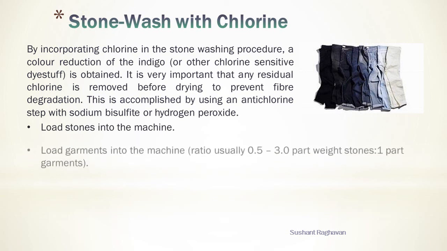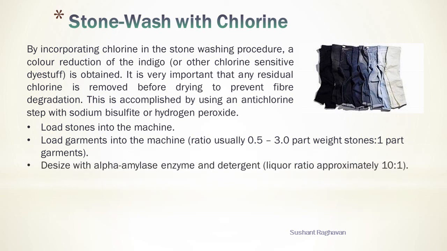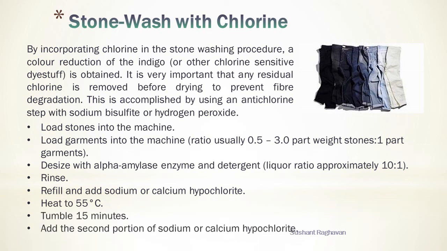Load stones into the machine. Load garments into the machine. Ratio usually 0.5 to 3 part weight stones, 1 part garments. Desize with alpha amylase enzyme and detergent, liquor ratio 10:1. Rinse. Refill and add sodium or calcium hypochlorite. Heat to 55 degrees centigrade. Tumble 15 minutes. Add the second portion of sodium or calcium hypochlorite.